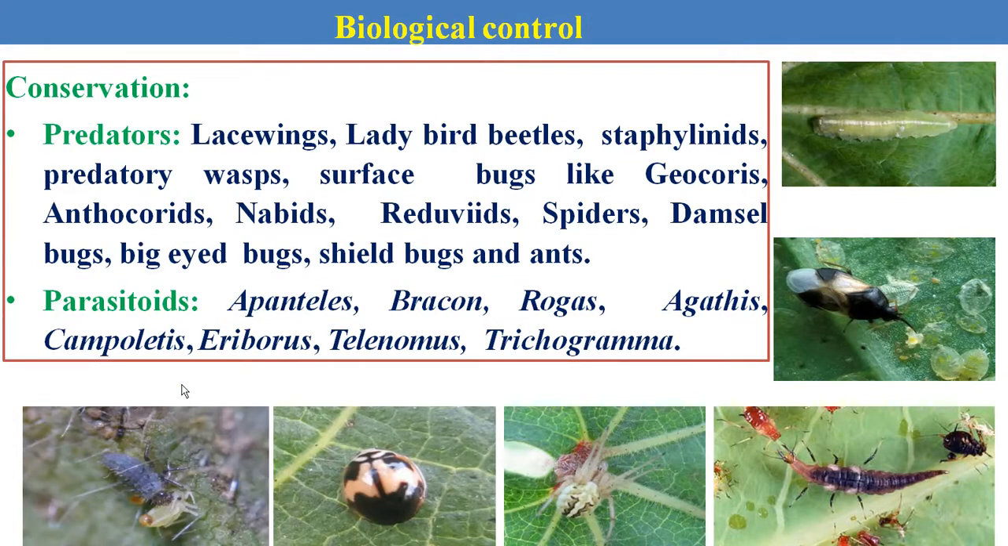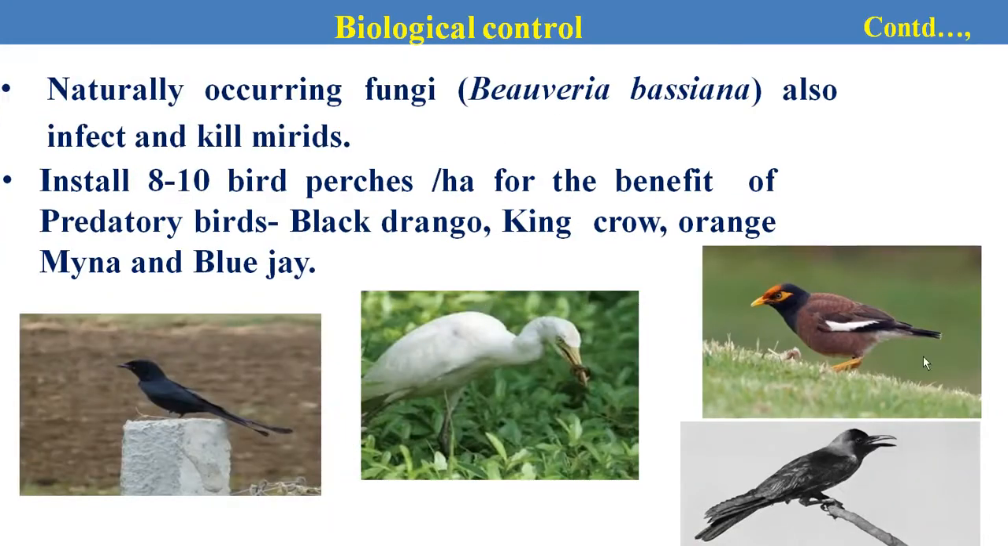Then biological control. In biological control, we can use different predators and parasitoids to reduce the infestation of different pest populations. Green lacewing and ladybird beetle are the two important predators against the different sucking pest complex. Then Apanteles, Telenomus, and Trichogramma are used as parasitoids against Lepidopteran pests. Then Beauveria bassiana is one of the effective entomopathogenic fungi. It is used to kill mirid bugs in cotton.